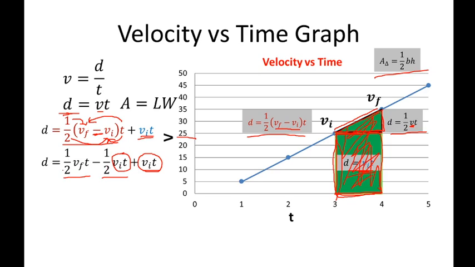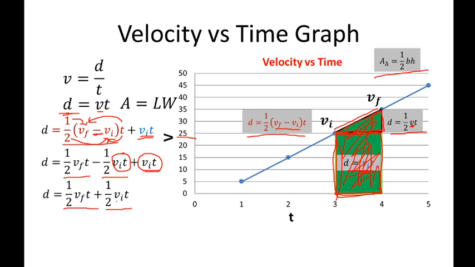So copying only this term right here, we cannot anymore combine this VFT to this term right here. So it will be 1/2 velocity final times time plus 1/2 velocity initial times time. And then simplifying further, we know that 1/2 and time is common to both terms. So this term right here has 1/2 time. This term also right here has 1/2 time.